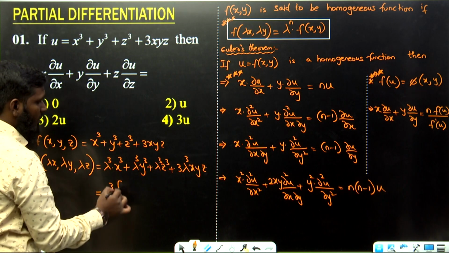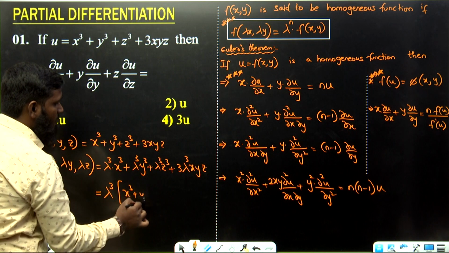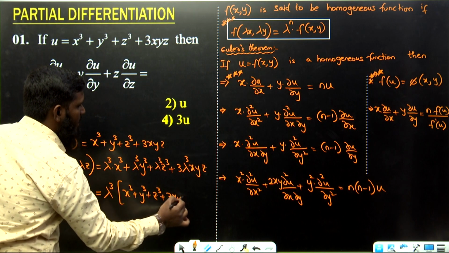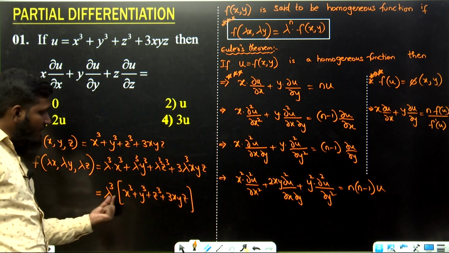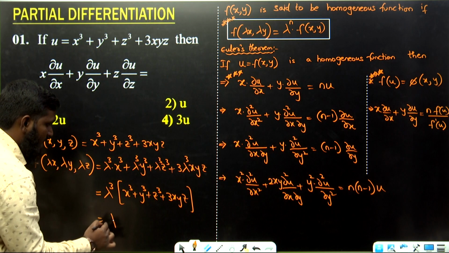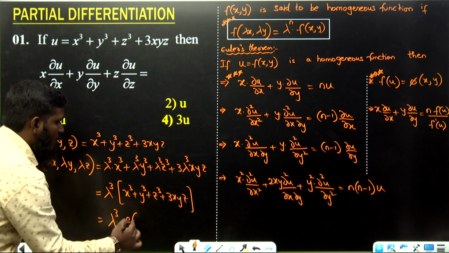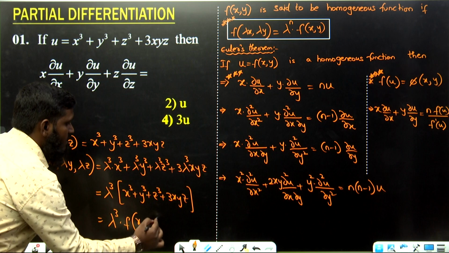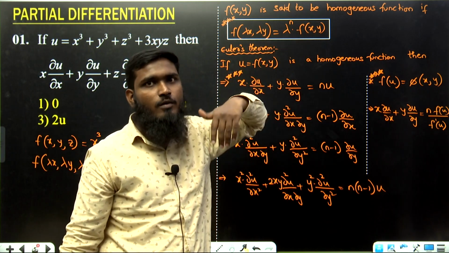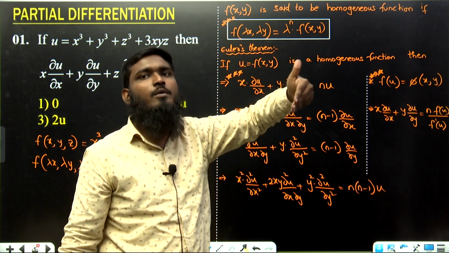Then what is left over here: x cube plus y cube plus z cube plus 3xyz. This part is looking like our function. So we write this as lambda cube into f of x comma y comma z, which is lambda power n into f of x comma y, and if z is there, f of x comma y comma z.